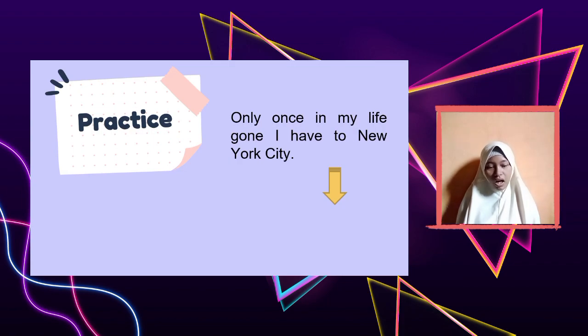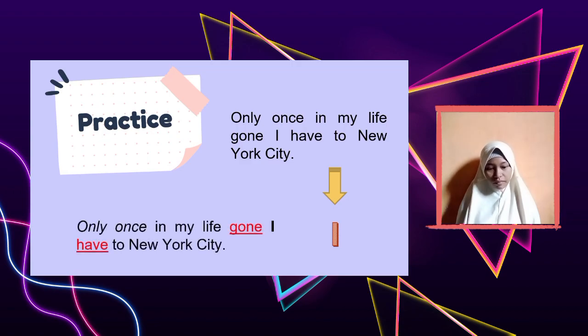Okay, next. Only once in my lifetime I have gone to New York City. So what do you think? Okay, so the answer is incorrect. Why? Because in this pattern, we can only move the verb to be before the subject, not a main verb.